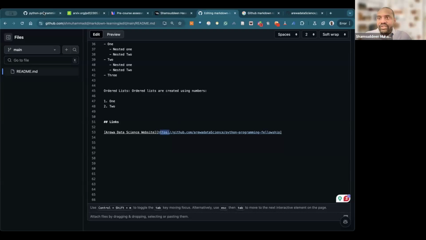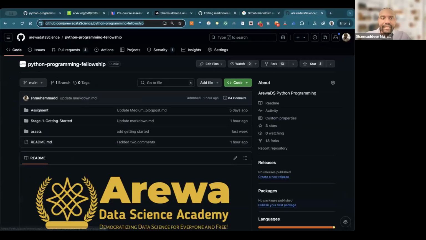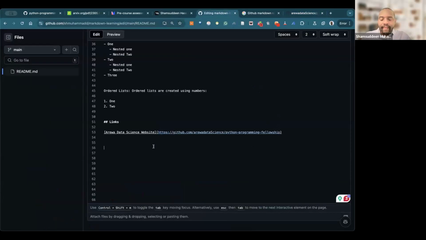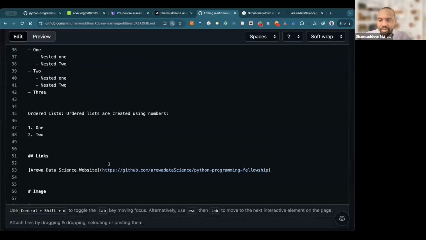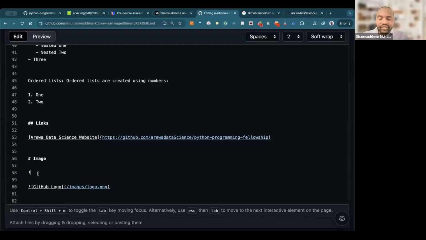So let's go on to the next one, image. How can I insert an image in my repository? The first thing, if you want to insert an image, is to type this. What is this called? Exclamation mark. Okay, you put an exclamation mark. Then you put this one, the same thing we use for the link.